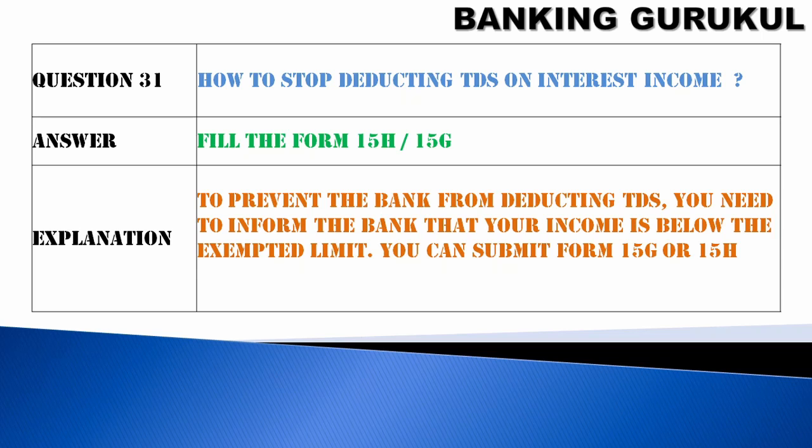Question number 31. How to stop deducting TDS on interest income? Answer is, you can fill the form number 15H or 15G to stop TDS on interest income. To prevent the bank from deducting TDS, you need to inform the bank that your income is below the exempted limit. You can submit 15G or 15H to stop TDS on your interest income.